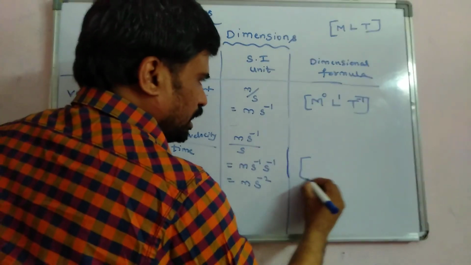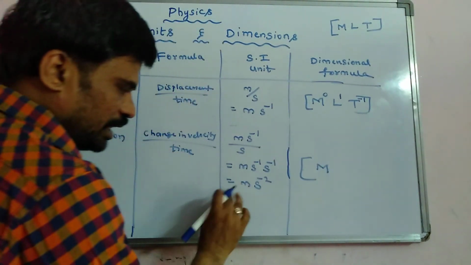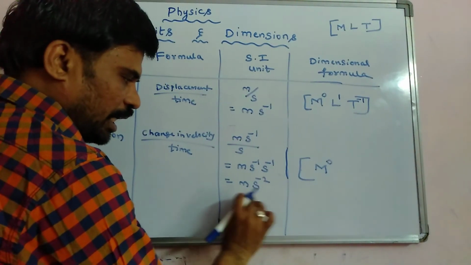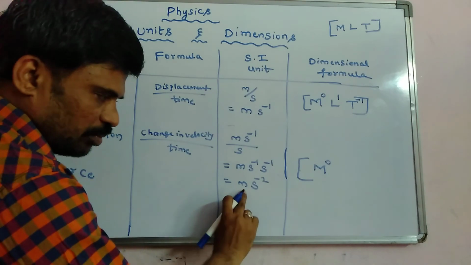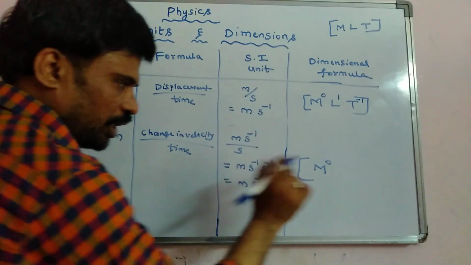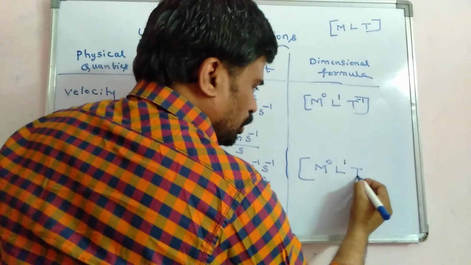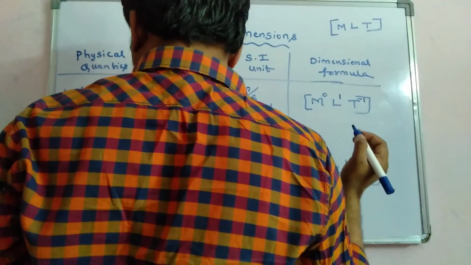Now the dimensional formula. Is there any mass? No mass, M power 0. For length, yes, meter is there, 1 unit, so L power 1. For the time it is minus 2, so T power minus 2.